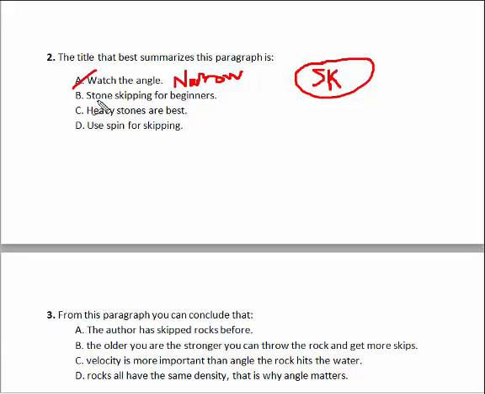B, stone skipping for beginners. Well, stone skipping and stone skipping for beginners, that's on track. Put a dot by it. C says heavy stones are best. Heavy stones is a too narrow answer choice. We need stone skipping in general, and D says use spin for skipping. That is also too narrow. The better answer choice is stone skipping for beginners. B for problem number 2.